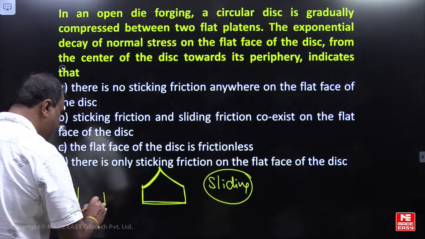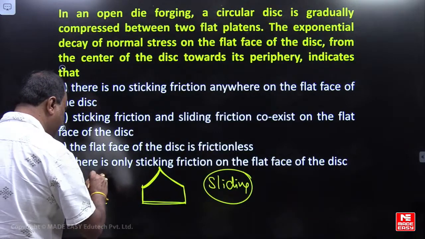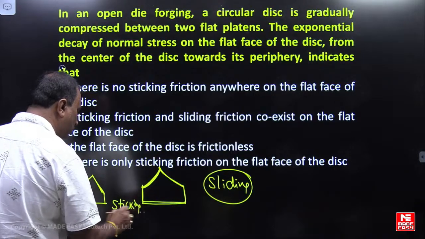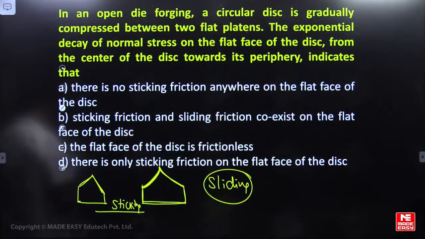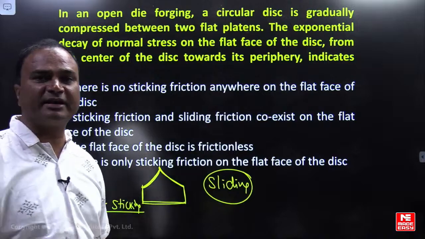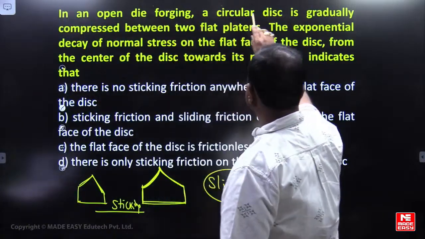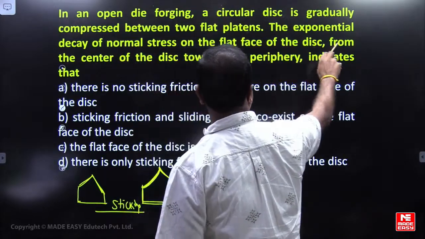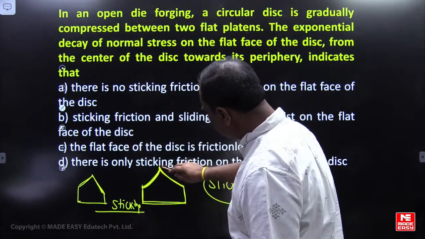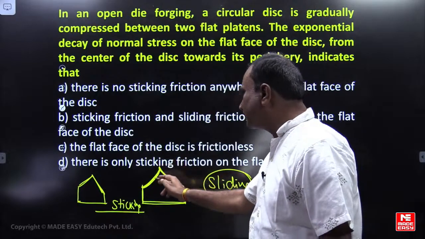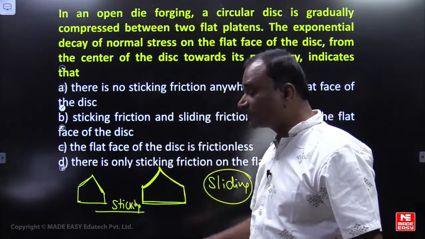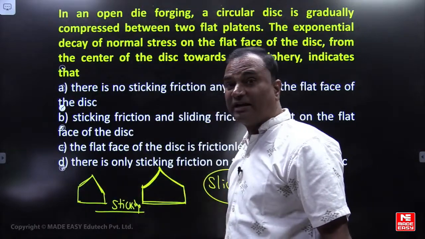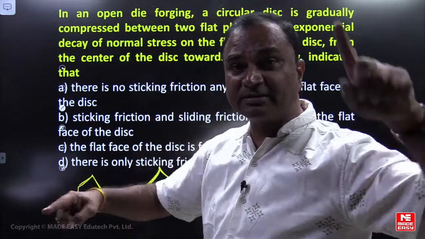Linear means sticking. Both are there means sticking and sliding both will be there. So in open die forging, circular disc, the exponential decay of normal stress on the flat face of the disc: exponential increase, exponential decrease from the center, decreasing on both sides. What type of friction is it? Sliding. Linear means sticking, exponential means sliding.